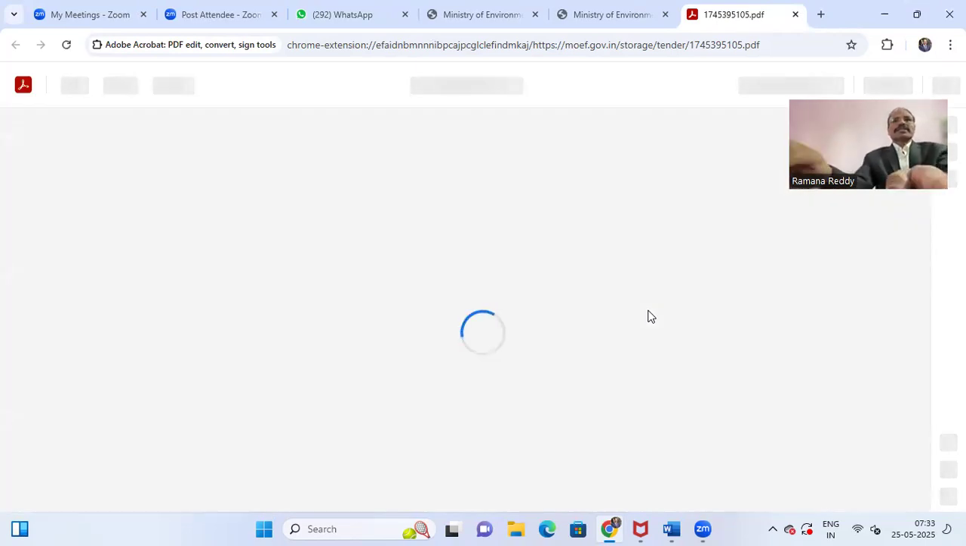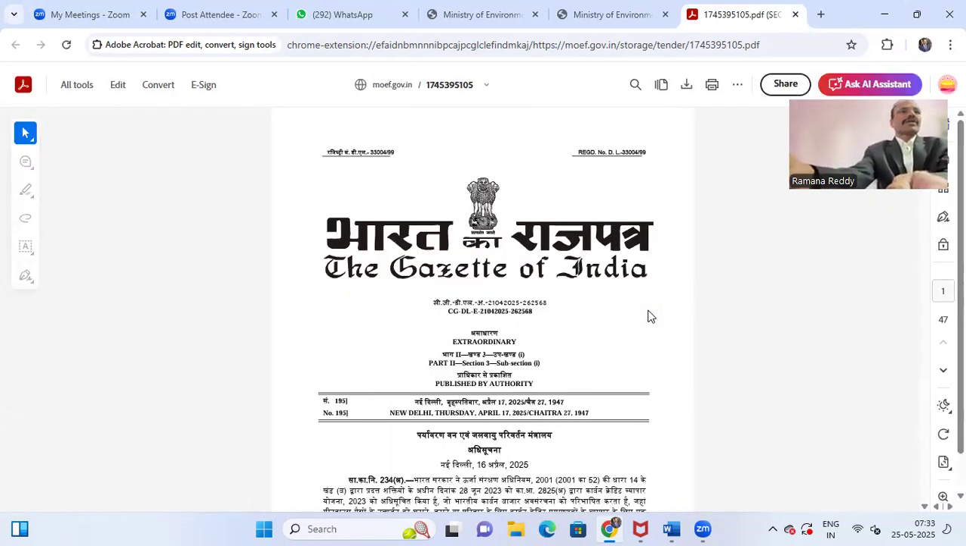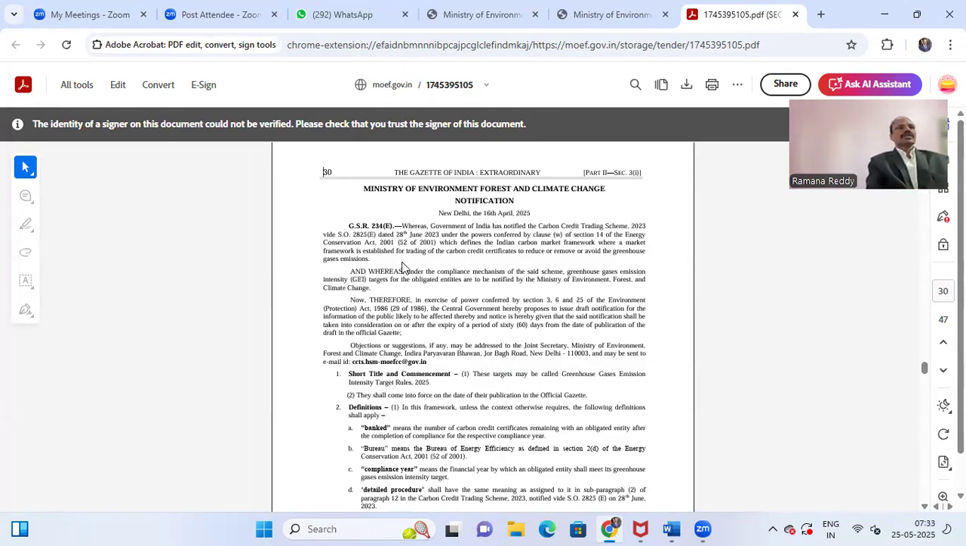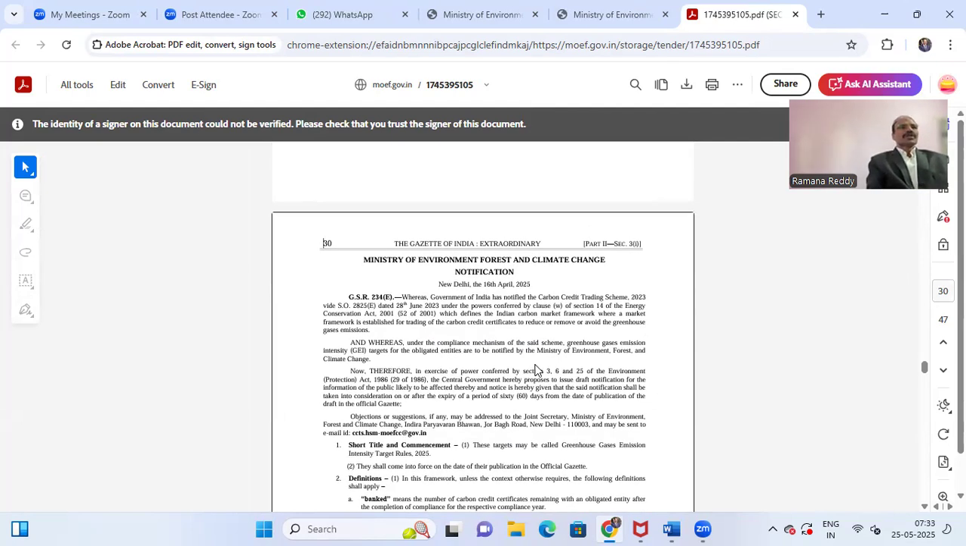Then it's opening. Yes, this is the Gazette notification. First the Hindi text is there, and after that you can see the English. This is the Ministry of Environment, Forest and Climate Change notification in Delhi, 16th April 2025. The Government of India has notified the Carbon Credit Trading Scheme 2023, dated 28th June 2023, which defines the Indian carbon market framework, where a market framework is established for trading of carbon credit certificates to reduce, remove or avoid greenhouse gas emissions.